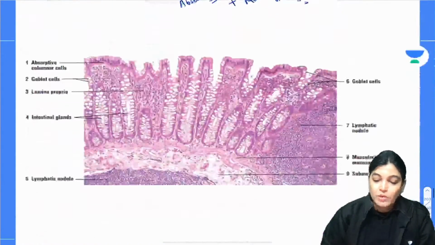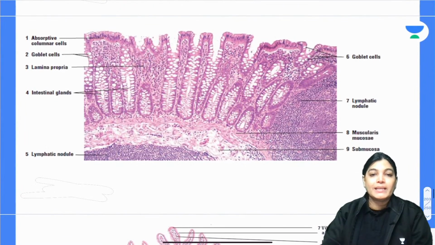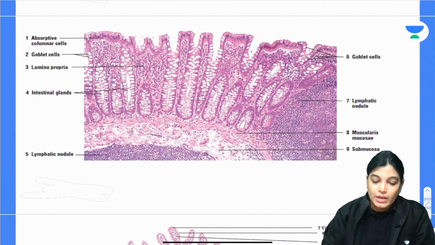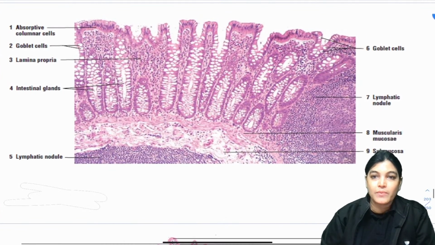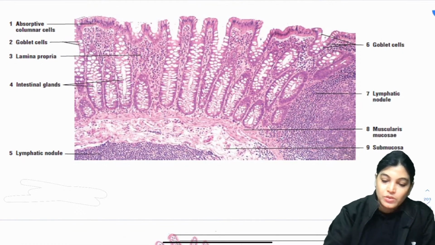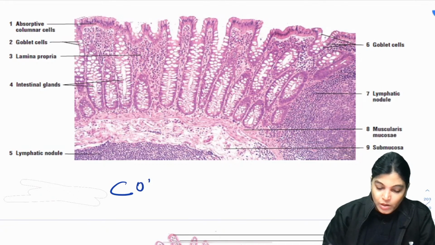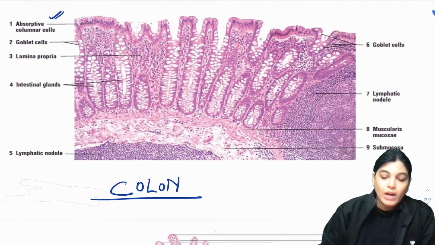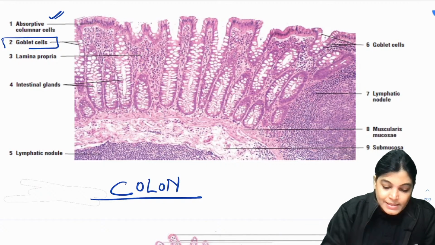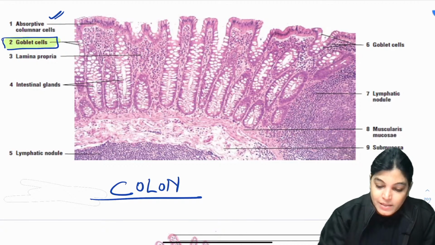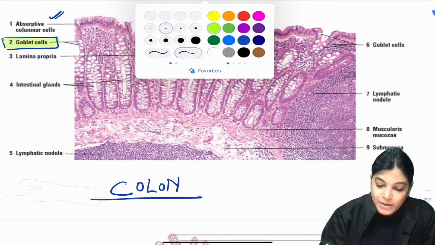Let me show you a better picture for better understanding of the slide of colon. If I enlarge it, we will definitely go through each slide which was asked in the MCQ. So this is a slide of colon or large intestine. Columnar epithelium is there, and the characteristic feature which you are seeing is the goblet cell. There was presence of many goblet cells.